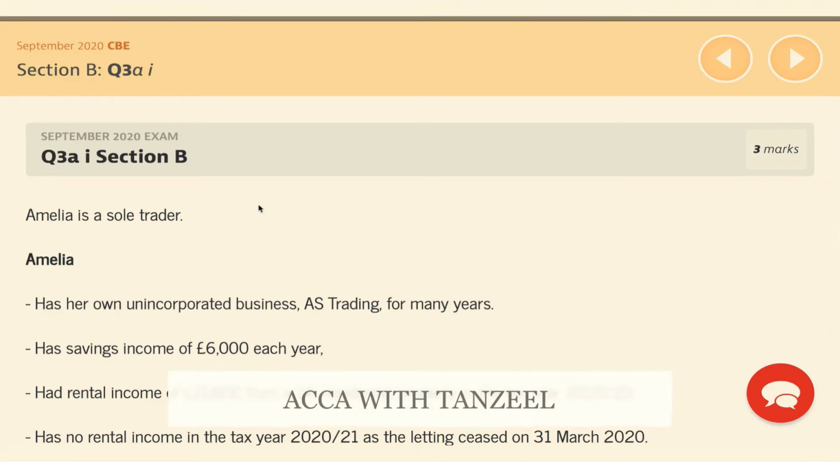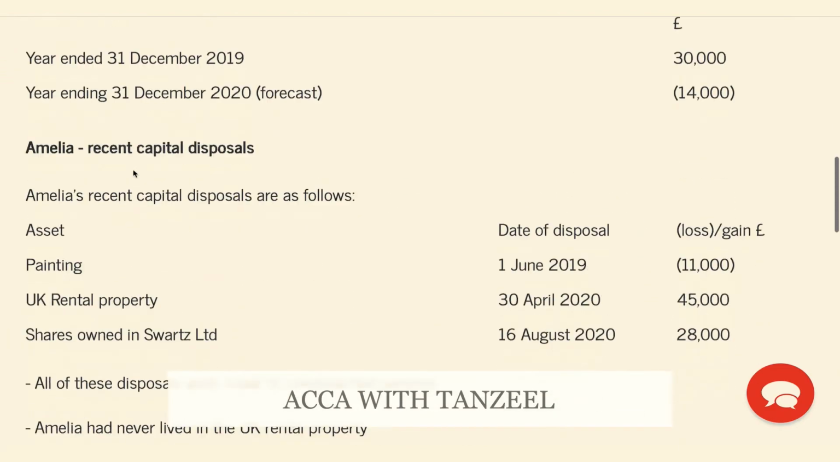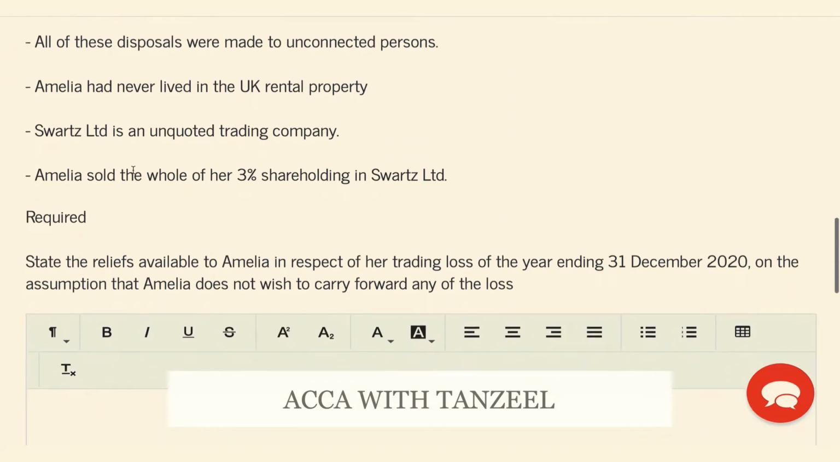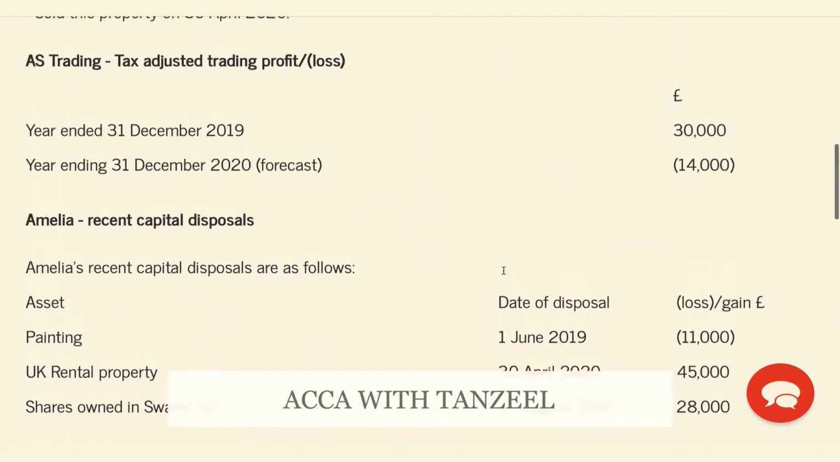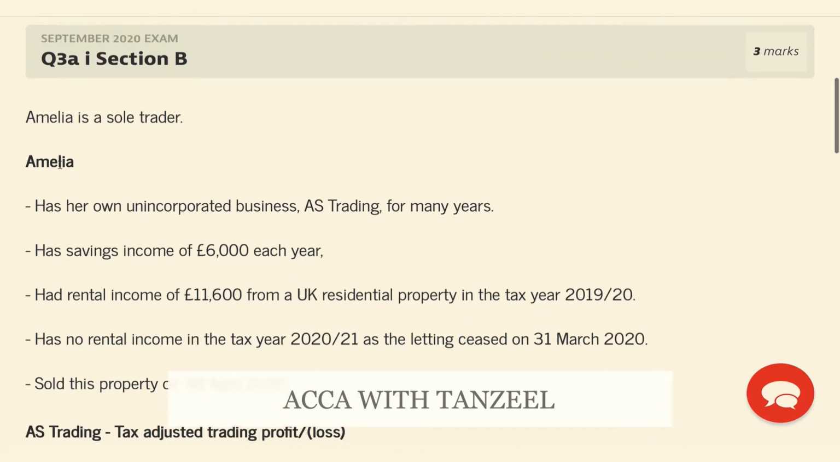Let's try this exam question from the September-December 20 exam, updated for this tax year. So this part of the question is on trading loss relief for an individual. They want us to state the reliefs that are available to Amelia in respect of her trading loss for the year ending 31st December 20, on the assumption that Amelia does not wish to carry forward any of the loss. Let's see what information we have.